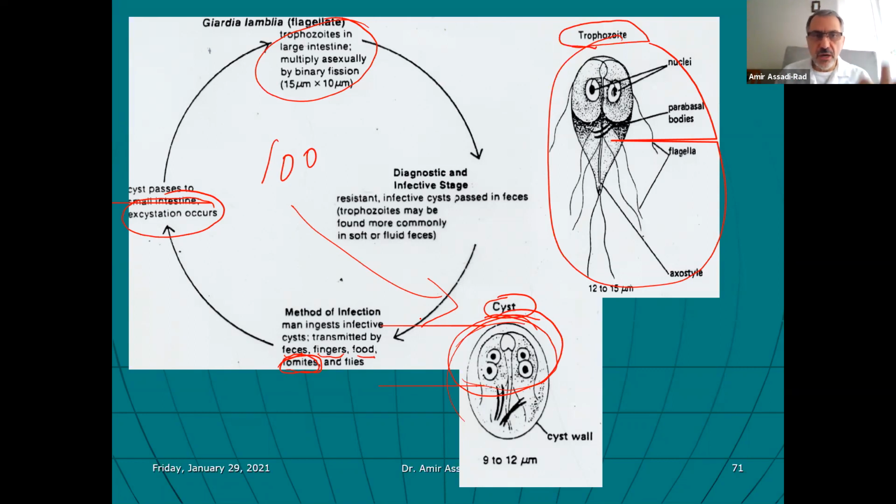So if you ingest 1 or 2 or 10 or 20 cysts, your immune system, your body will get rid of it. But if it is 100 or more, then your body develops diarrhea. And that is true with most diseases. There is a magic number of how many you ingest or inhale or penetrate your skin, whatever, we talk about these things later on, before you come down with it. It's just not 1 or 2. A lot of people are under the impression that it's 1 or 2.